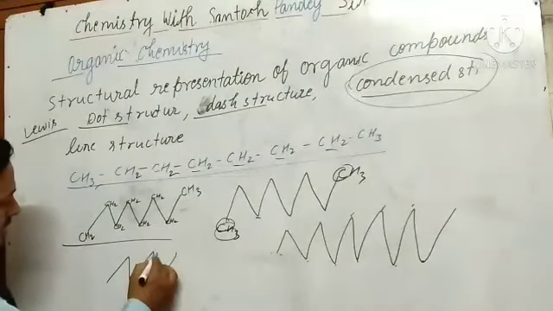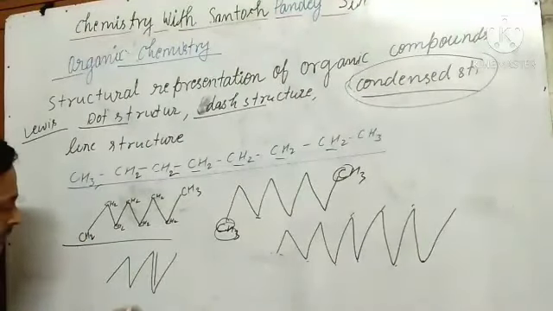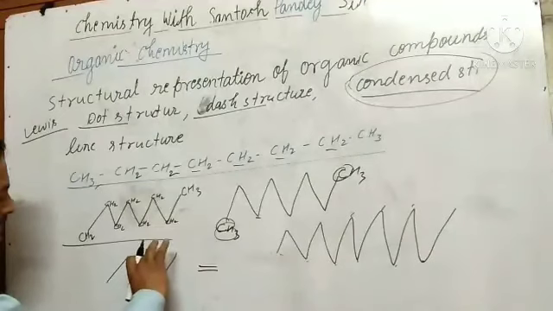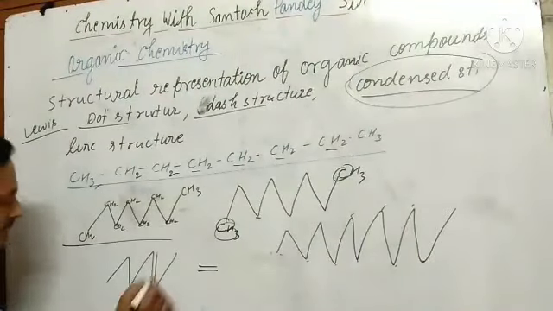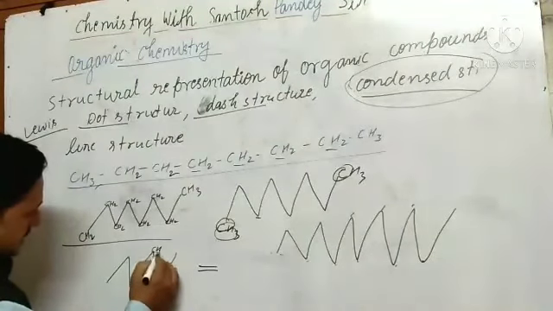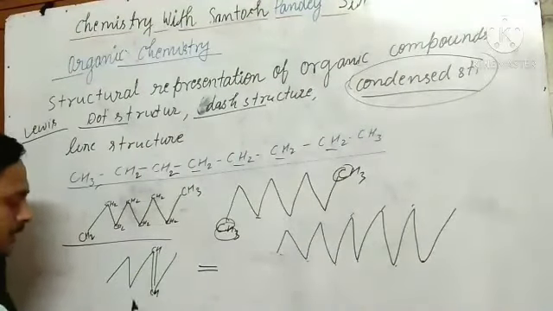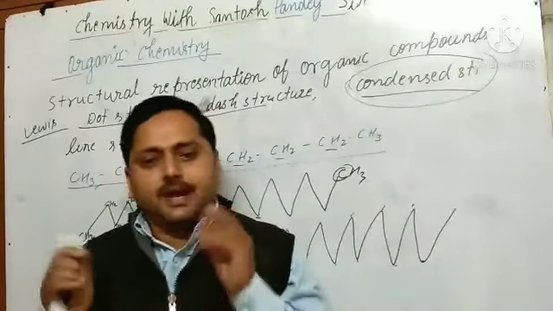If some double bond is there, then according to that we have to adjust the hydrogen here. In a double bond, the hydrogen will balance in the same way, and you know that the valency of carbon is 4. So always the carbon valency will be 4. At that time we have to adjust the hydrogen like this, for example CH and CH. So the valency of carbon is 4. One point you should remember: wherever it is present, the valency of carbon is always 4.